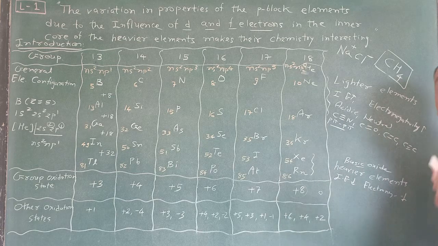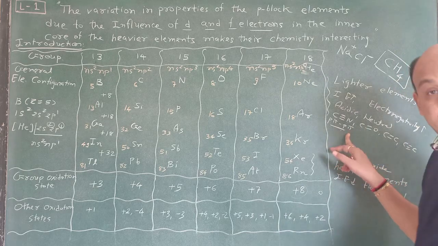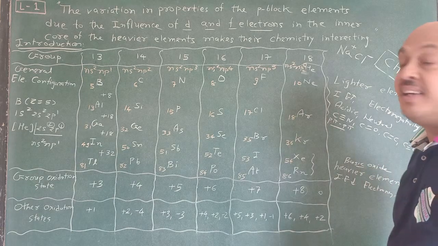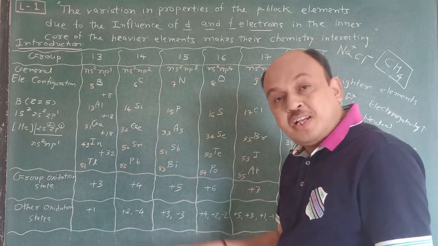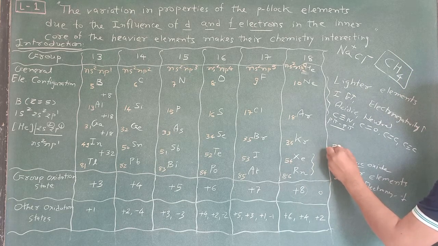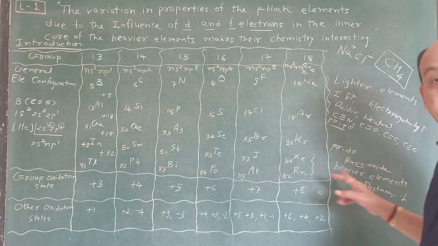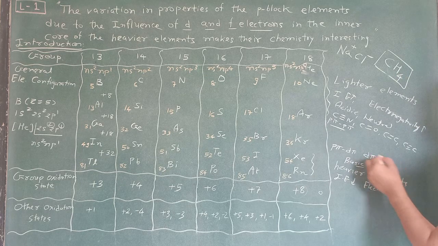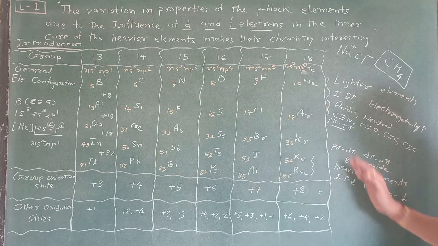P pi bond, that you learn in your chapter number 13 also. So this is very important in hybridization also. And in heavier elements we can say that d orbitals as well as f orbitals are present, and p orbitals are also present. Due to that they form p pi d pi, or say d pi p pi, and d pi d pi bond formation, and that's why they possess d pi p pi and p pi d pi bond formation.